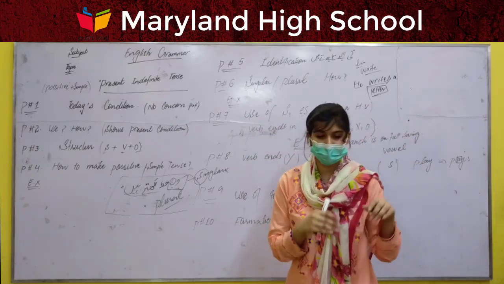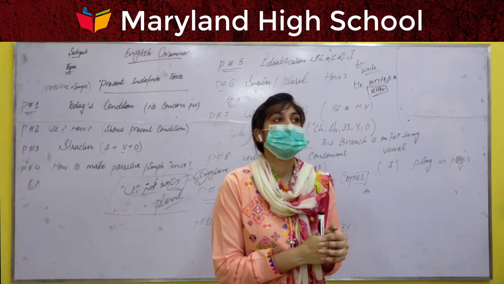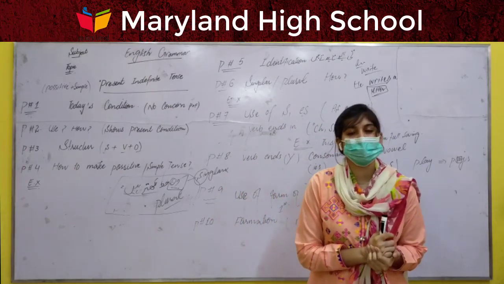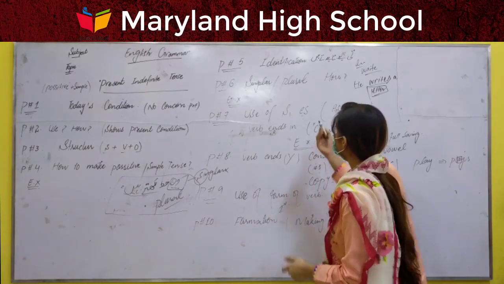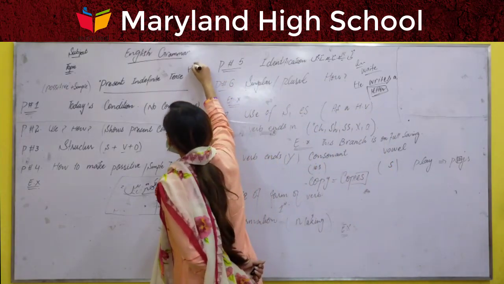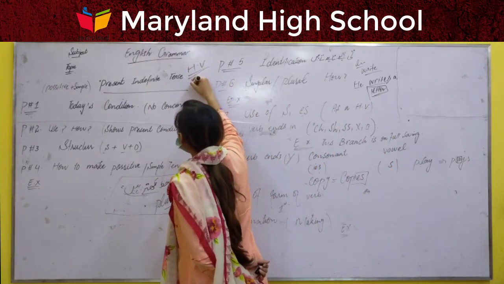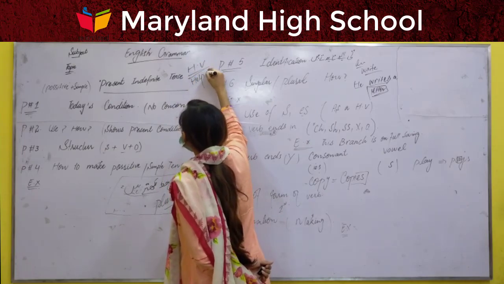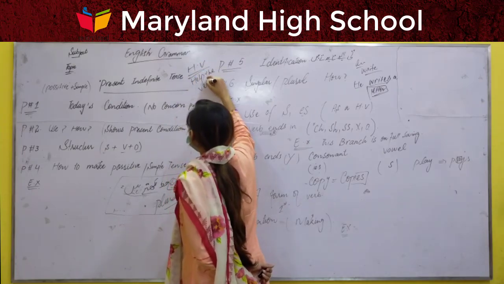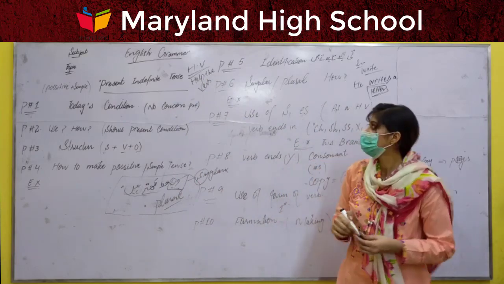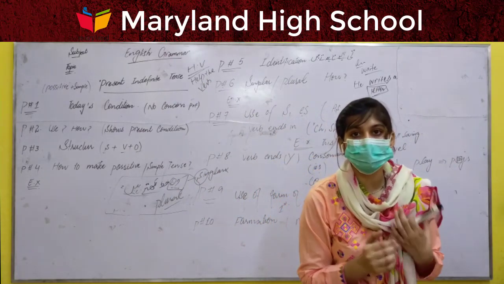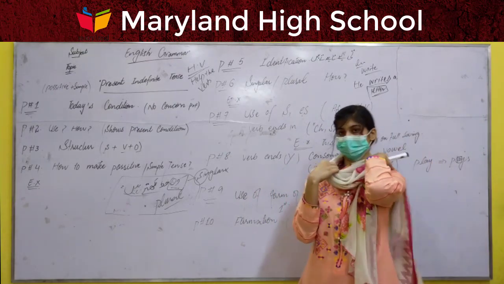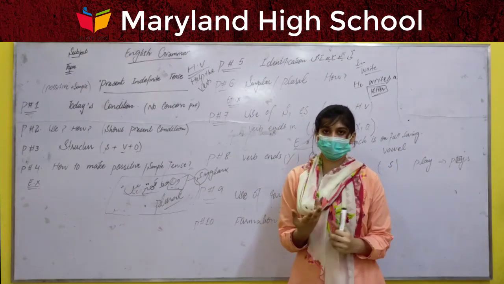As you know, in each tense, just to complete our sentences, we need the helping verb. What's the meaning of the helping verb? Helping verb means it helps the verb. And what is the verb? We have already read about that. Verb is an action. We have two types of verb: original verb and helping verb.